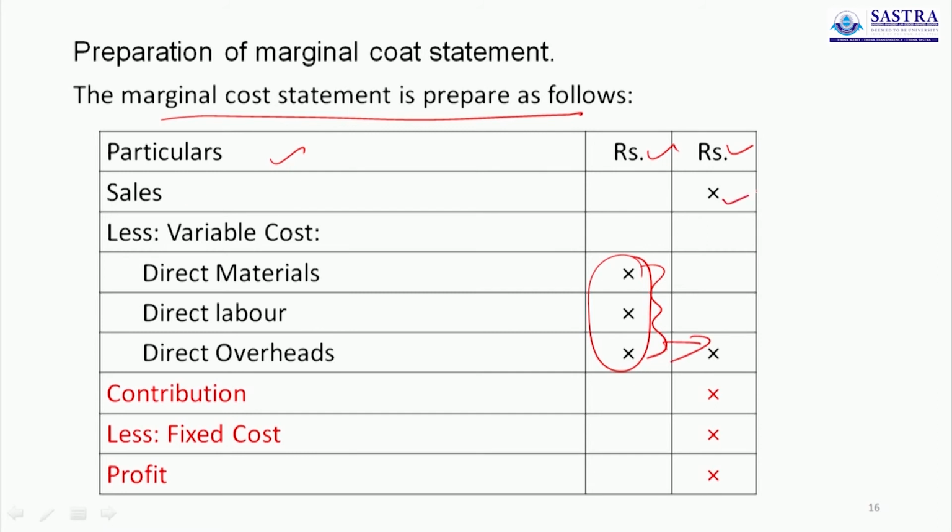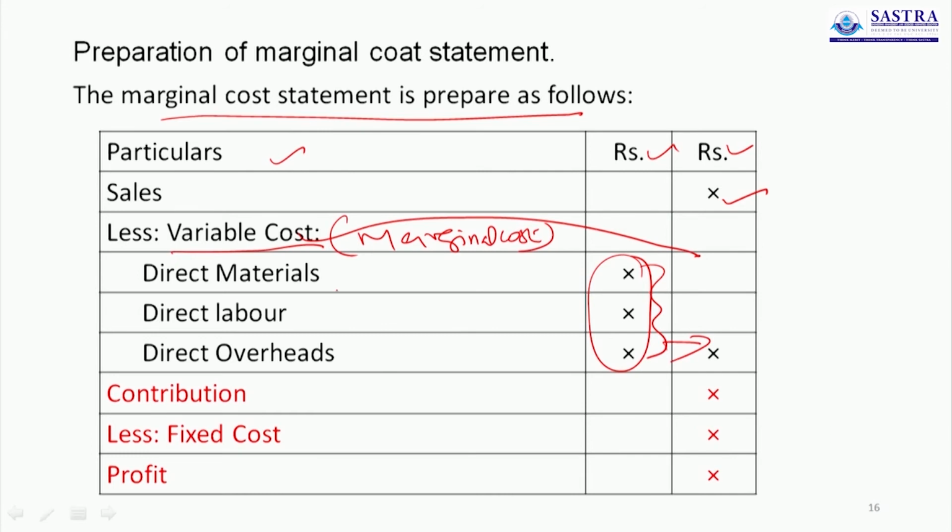So start with sales, less variable cost, which is nothing but marginal cost. Sometimes they give variable cost as rupees 1 lakh, sometimes they will give the bifurcation of 1,50,000: direct material, direct labor and direct overheads. When they give it directly, you take it directly.